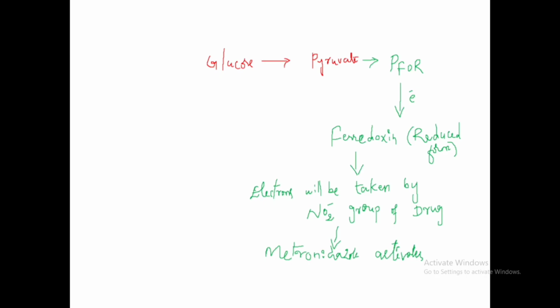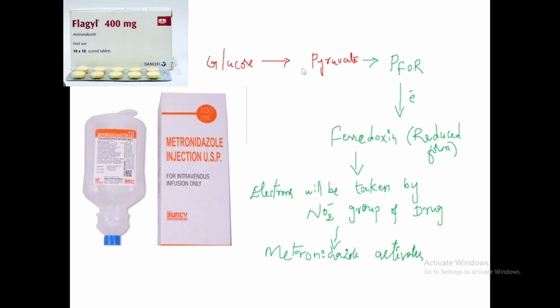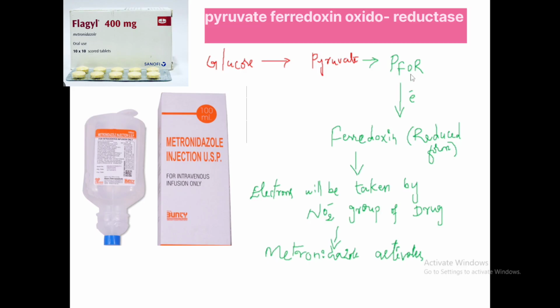Glucose is broken down by glycolysis to produce pyruvate. So glucose is converted into pyruvate. Then in anaerobic organisms, in anaerobic bacteria and protozoa, this pyruvate is further metabolized with the help of an enzyme. The name of the enzyme is PFOR. What does PFOR mean? Pyruvate ferredoxin oxidoreductase. Remember, this enzyme is only present in anaerobic organisms. That's why the drug is effective against anaerobic organisms.